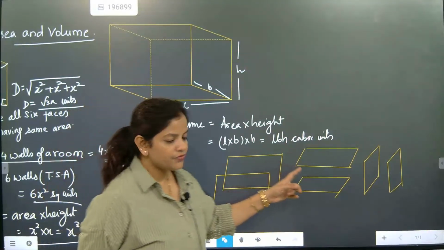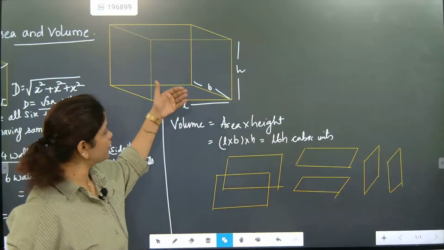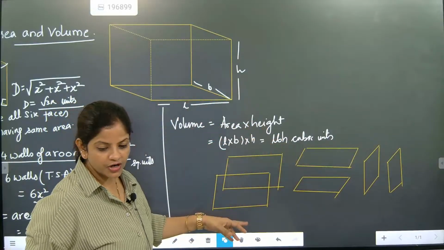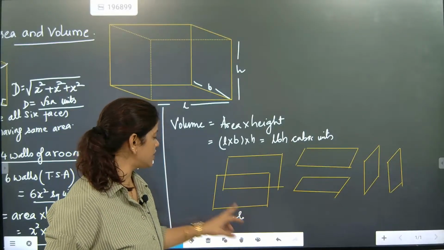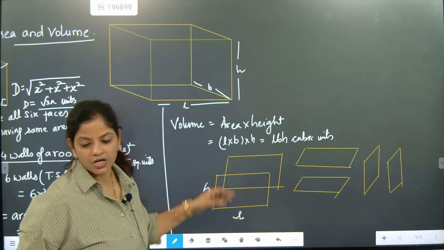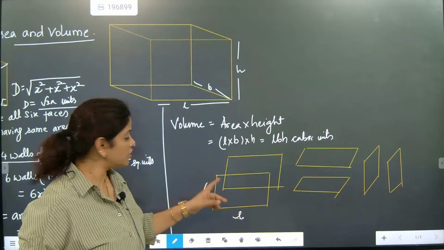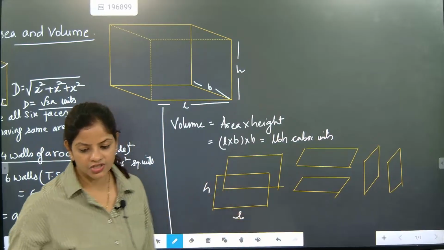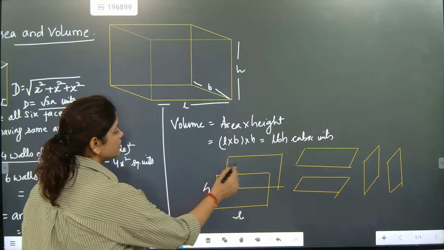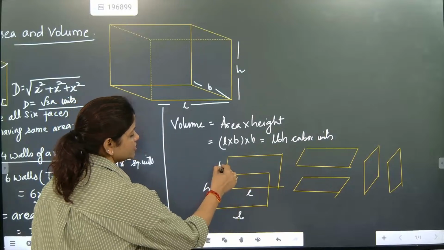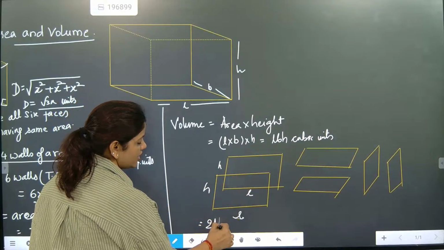So now look here. First, the front and back side is there. Front is what, beta? Front is length. So the front part will be considered as length and this part is height. How many faces are like that? The two faces are LH and LH. So it is exactly coming as 2LH.